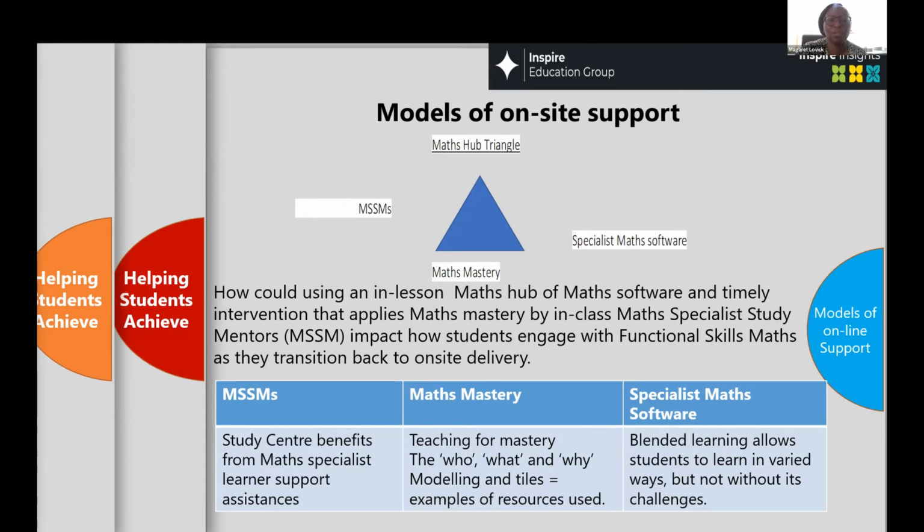So the question still then concludes, I'm not going to read it again, it's there, but you can see the three dimensions of how this study went. So the mastery, the importance, we all know it's to master your numbers, then it's this questioning of who, what, why. And one of the things that really developed in our classrooms that helped students to really do this is the modeling approach to maths and tiles, use of tiles, kinesthetic approaches to maths. And with that, the maths specialist software, we blended it in within the classroom as part of learning for students. So we'll see how that goes.